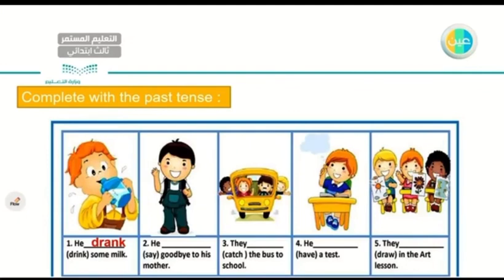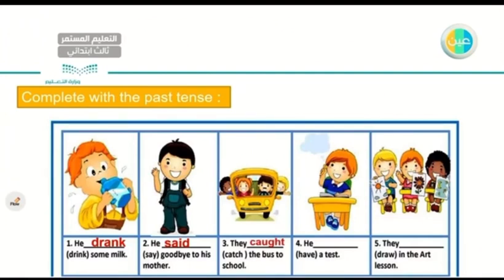Number 2, he goodbye to his mother. Say. Say is an irregular verb. It is formed irregularly. He said. Very good. Let's go to the next one. They the bus to school. Catch. Catch is an irregular verb. It is formed irregularly. So the verb is they caught. Very good. They caught the bus to school.